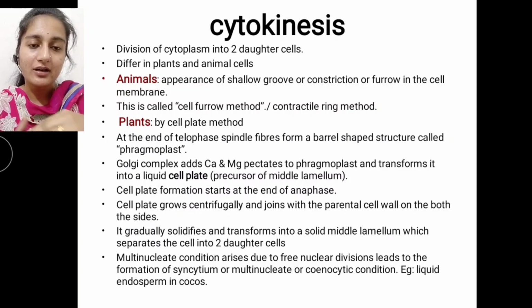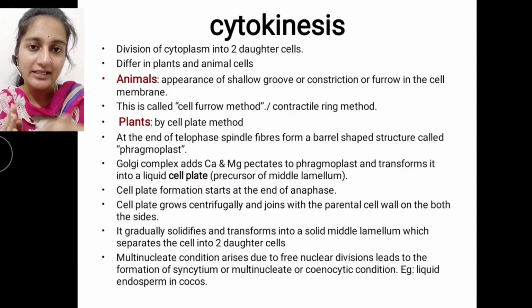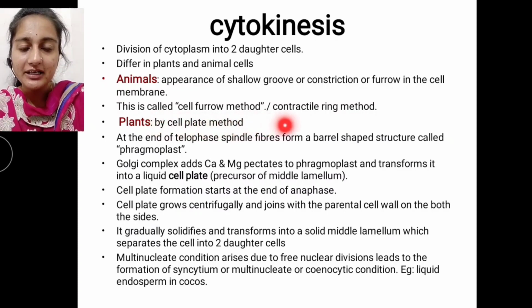Plants form a plate, which we call the cell plate. As cytokinesis happens in a plant cell by the formation of a cell plate, we call that method the cell plate method. So how is the cell plate formed?